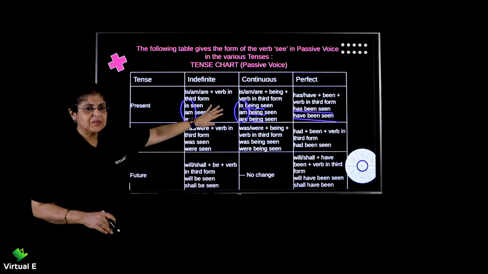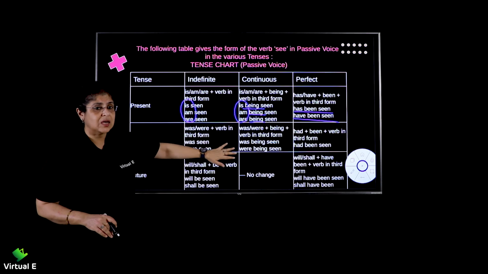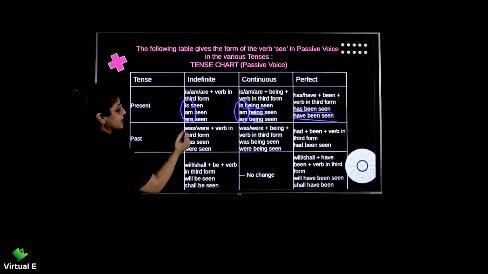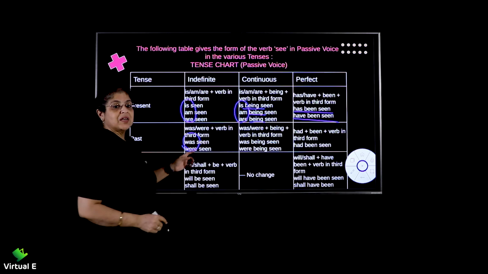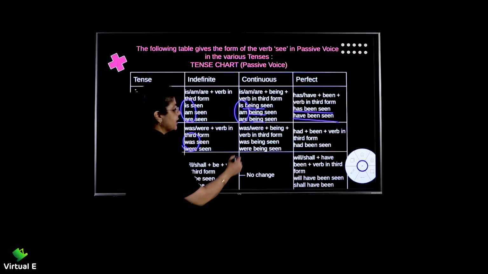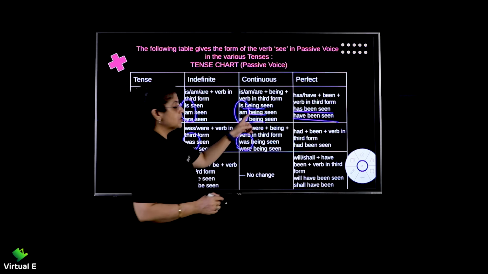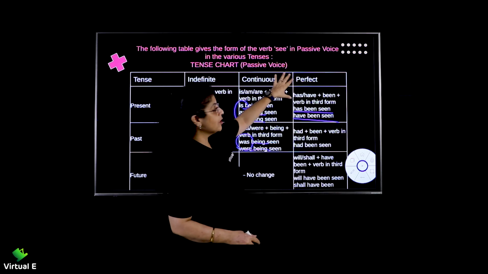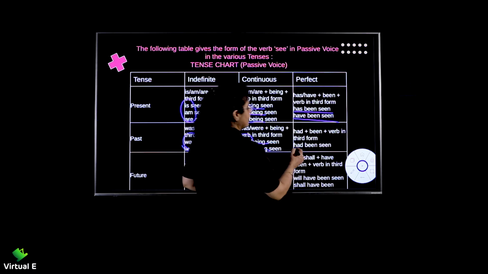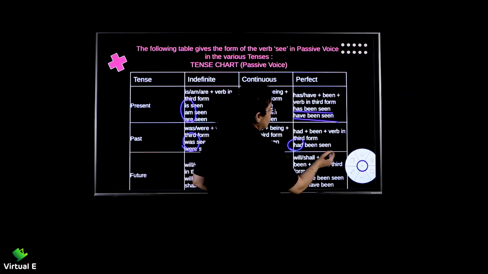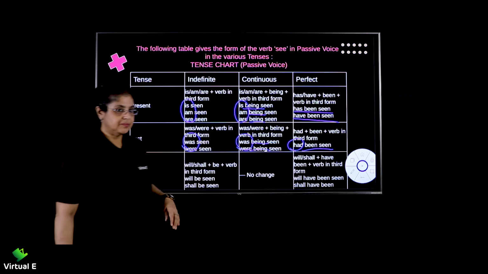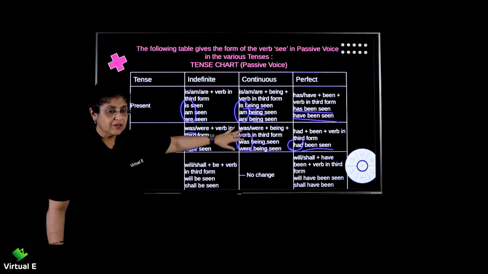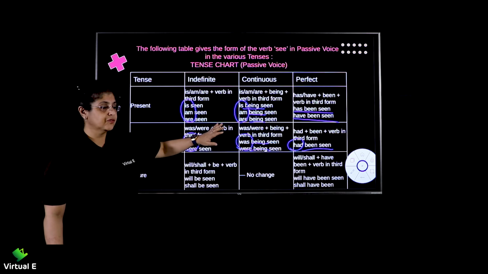Now, absolutely the same rules apply to the past. You can see it right here in front of you. If I'm talking of is, am, are, the only change is it becomes was, were. Being remains the same. And if I'm talking of the perfect tense, has and have change to had. Been, seen remain the same. You just have to remember this. If you're thorough with this, you're thorough with all of it.